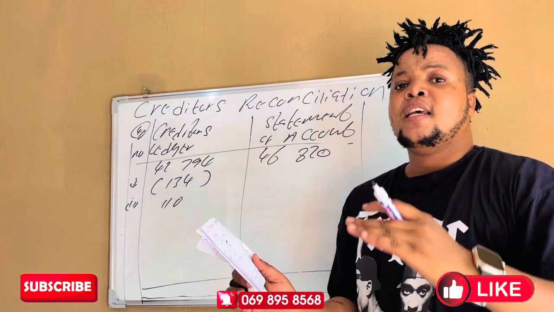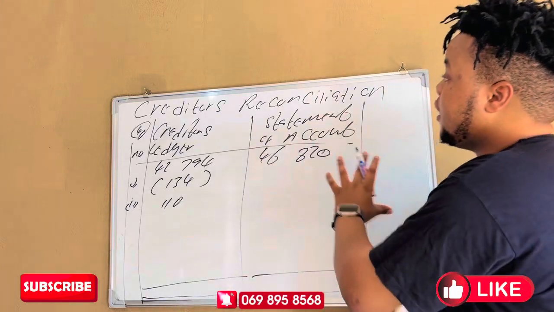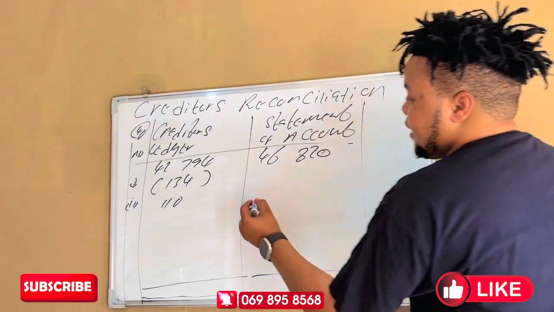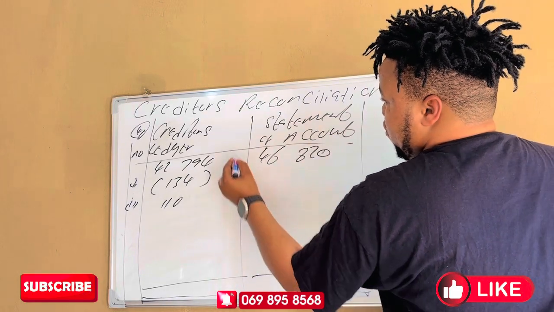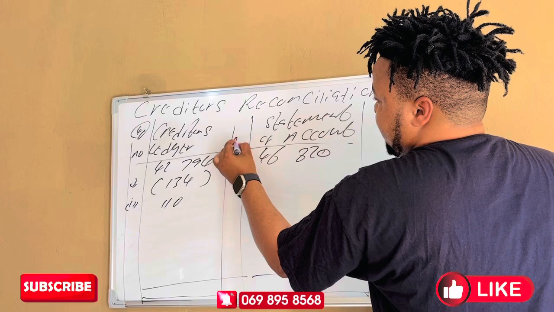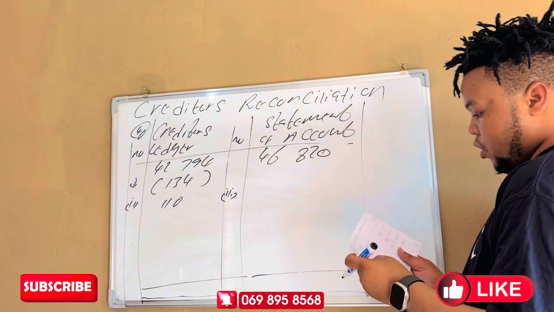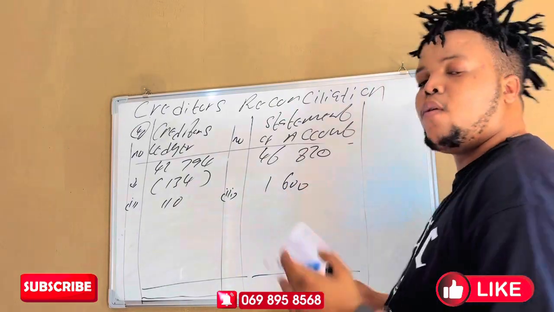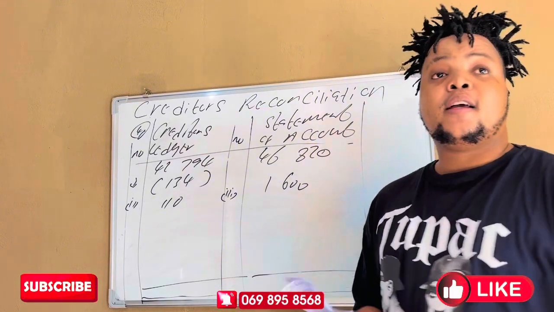Credit sales, credit purchase or purchase. It means that it affects the invoice way. Meaning that now in that Roman figure number 3, we are going to indicate, I forgot to indicate even the numbers here. Roman figure number 3, I'm going to add my 1.6. Why am I adding? It's an invoice and it was omitted by the supplier.